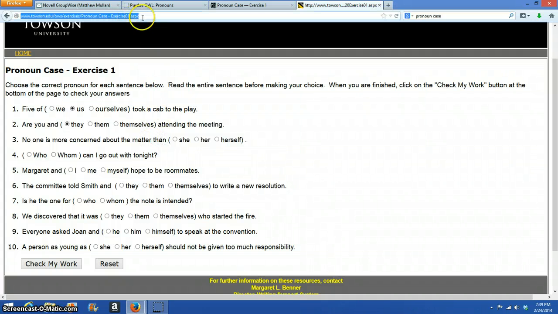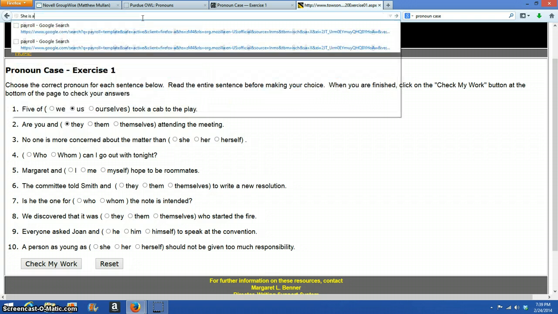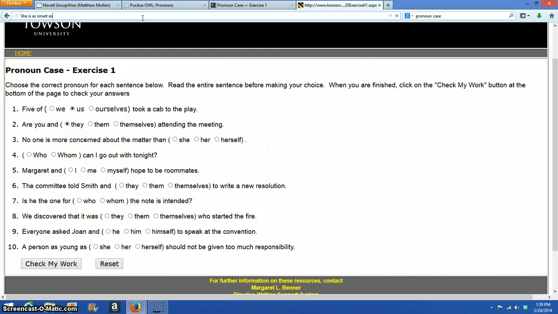So I'm going to type a sentence up in the address bar, and you'll see. She is as smart as I is actually the way you write it. It sounds ridiculous, but that's the way you write it. She is smart like me is how you write it. Now, how do I know the difference?